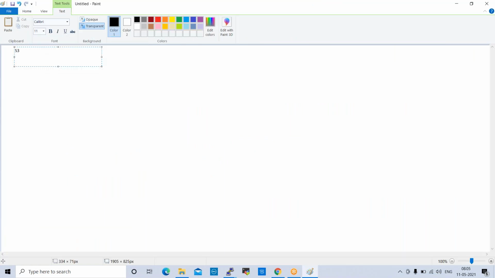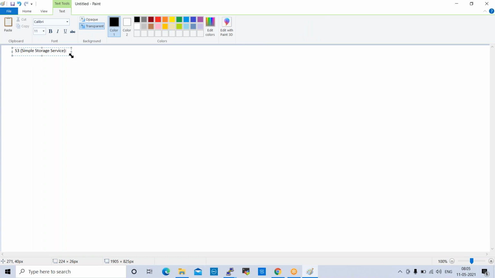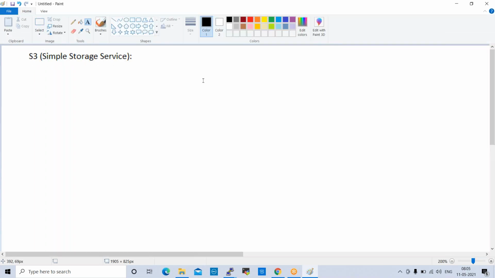So S3, it's a simple storage service. In AWS we have different types of storages.